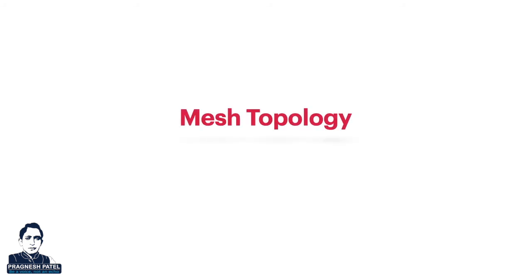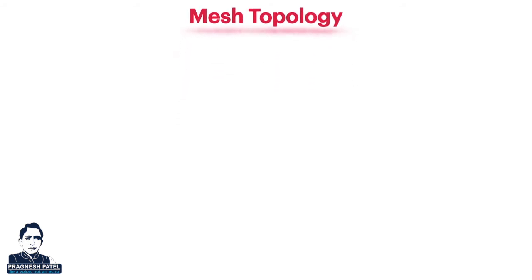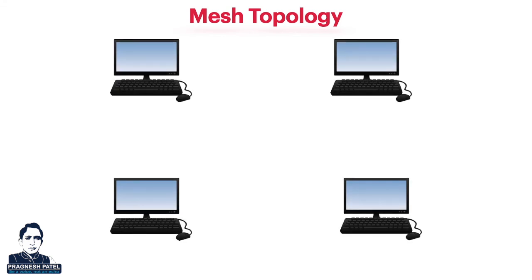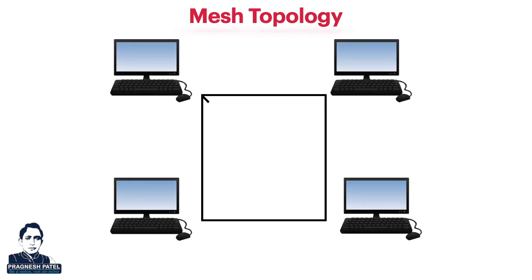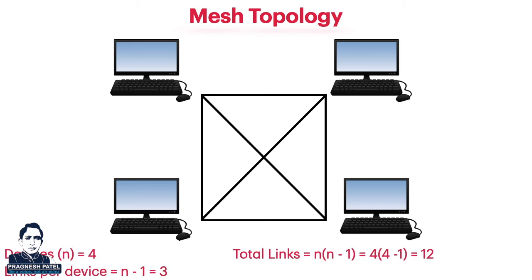Mesh topology. In a fully connected mesh topology, each device has a point-to-point link to every other device in a network. Therefore, in our case, if the number of devices in a network n equals 4, then the number of links for each device is equal to n minus 1, equal to 3. Therefore, the number of links for all devices is n into n minus 1, equal to 12.